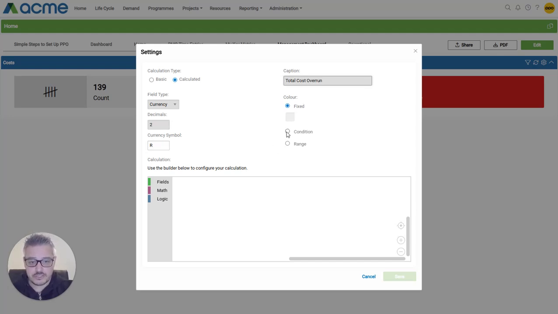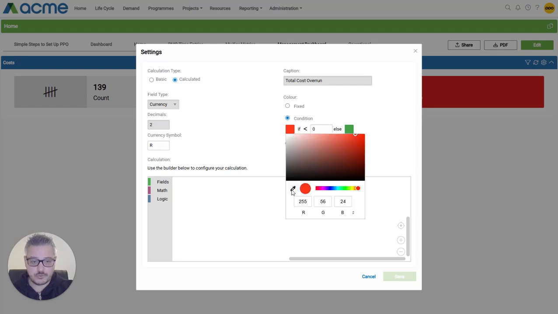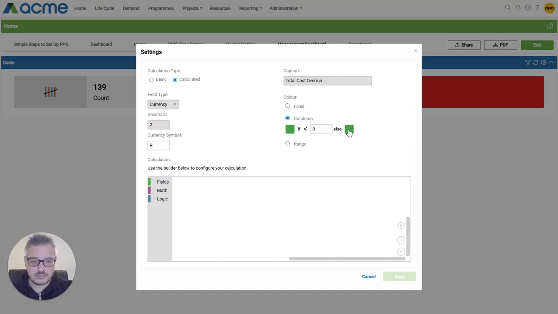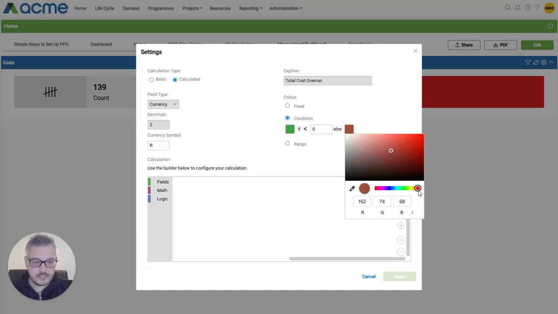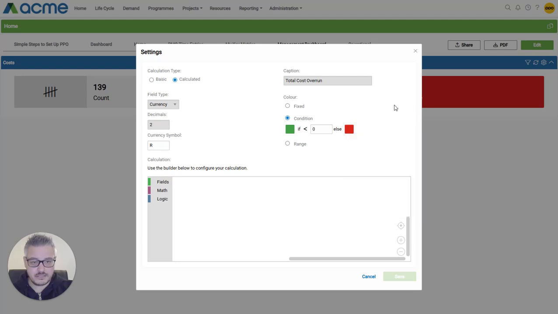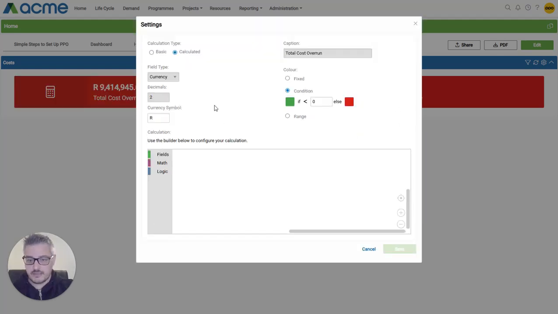And for this one, I'm going to set a conditional color. But my condition should be a green if it's less than 0 and red if it is more than 0. And now we can build our formula.